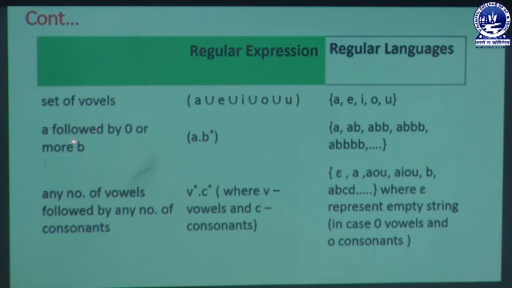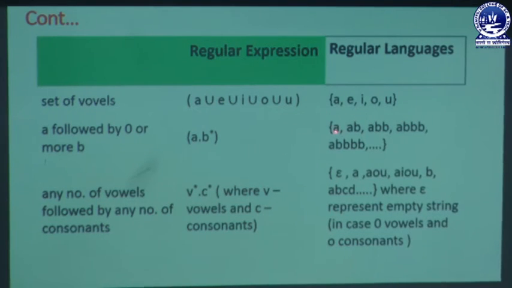Similarly, A followed by 0 or more B's. Whenever we get 0 or more B's in our language format, the regular expression must look like A dot B star. A dot B star means A is used once, but B can be followed 0 or more times.